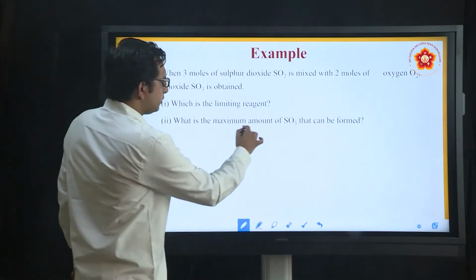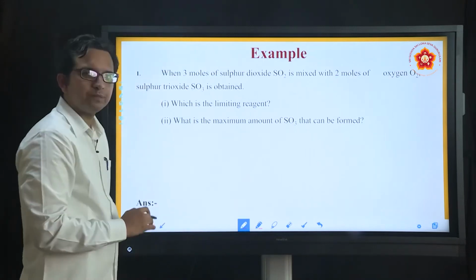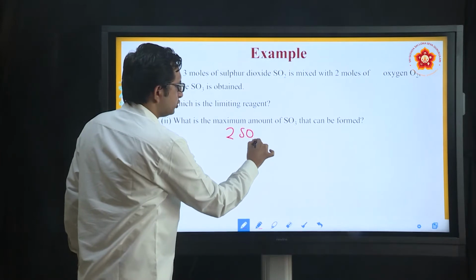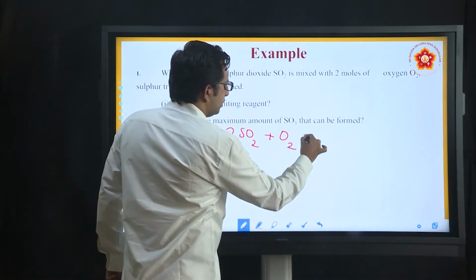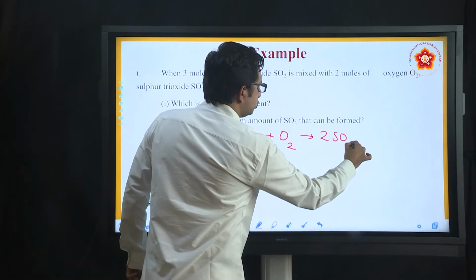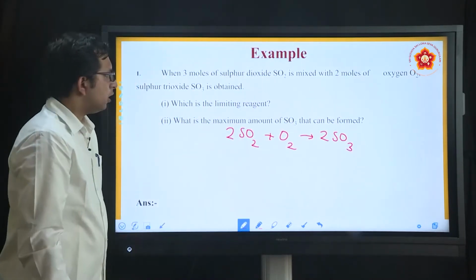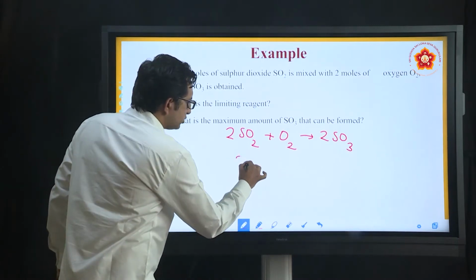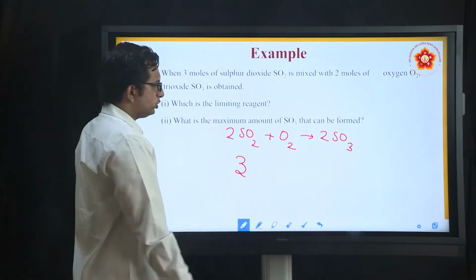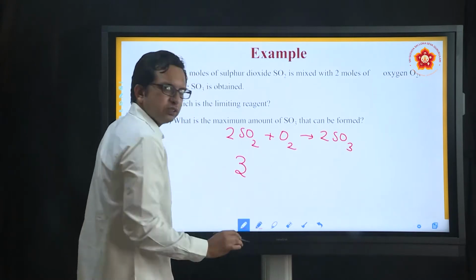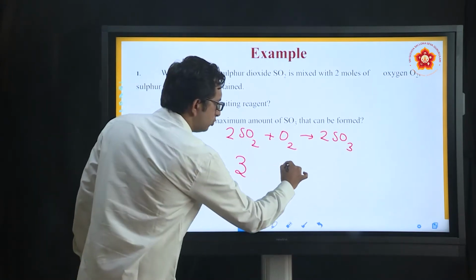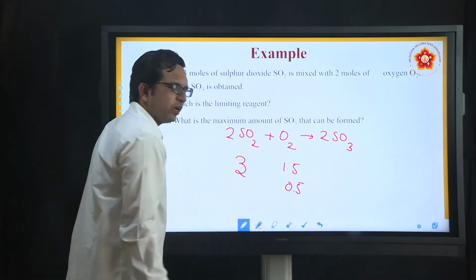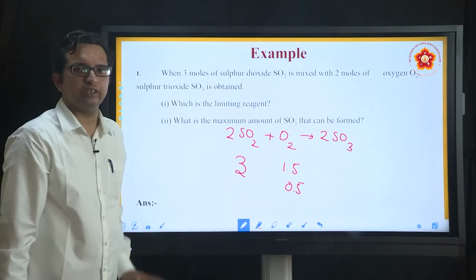What is the maximum amount of SO3 that can be formed? In this case, the reaction is 2SO2 plus O2 gives rise to 2SO3. Now when you consider the moles given, if 3 moles of SO2 is taken, and 2 moles of oxygen is taken, please understand that in these 2 moles, only 1.5 moles takes part, and the other 0.5 mole is an excess reagent.